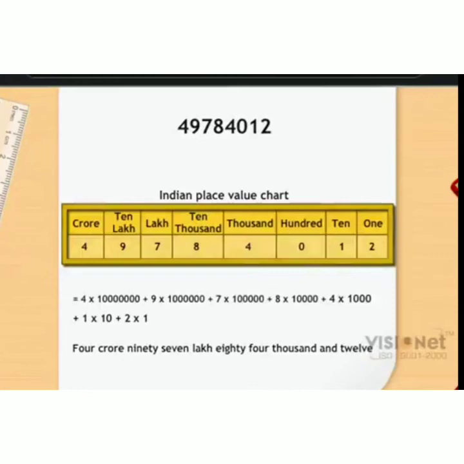When you write it in the expanded form, you have to expand the values. 4 into 1 crore plus 9 into 10 lakh plus 7 into lakh plus 8 into 10,000 plus 4 into 1,000 plus 0 into 100 plus 1 into 10 plus 2 into 1.